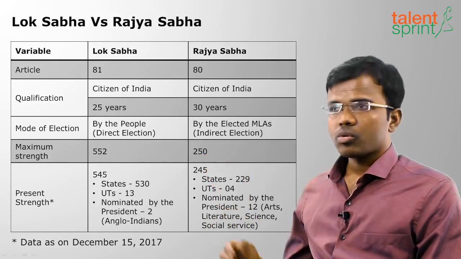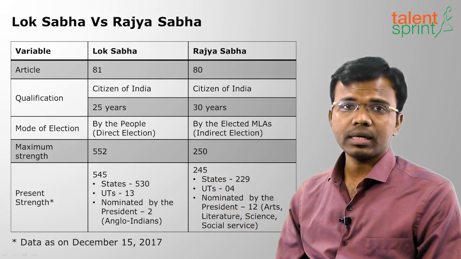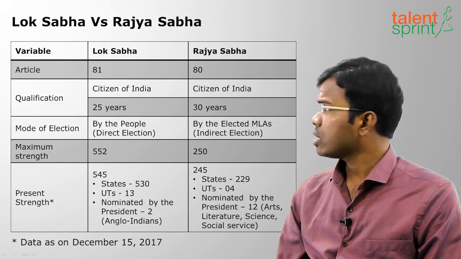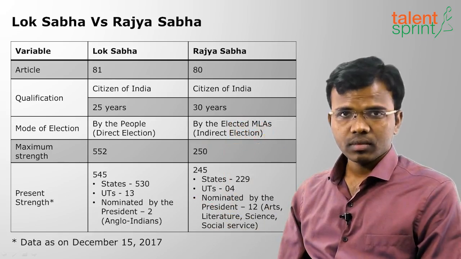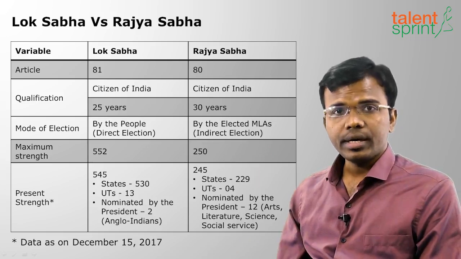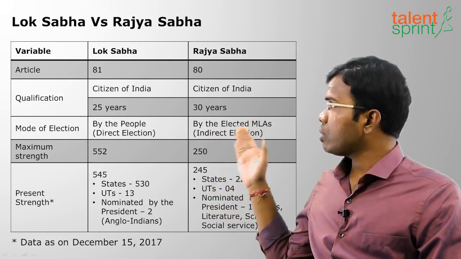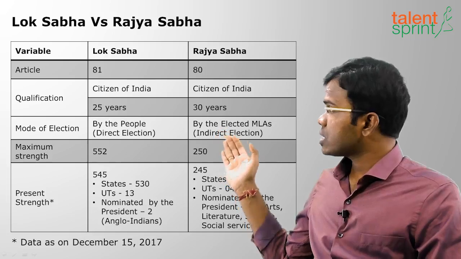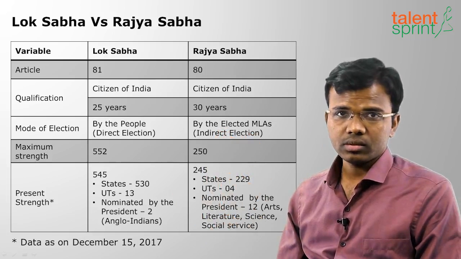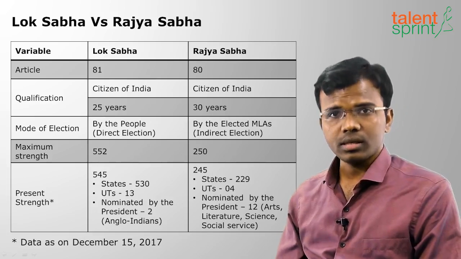What do you mean by Lok Sabha? It is elected directly by the people. The members of Lok Sabha are directly elected by the people, and Rajya Sabha members are indirectly elected. First we shall compare the article. For Lok Sabha the article is article number 81, and for Rajya Sabha the article is 80. Coming to the qualification: citizen of India in both cases, but the person must complete 25 years for Lok Sabha. For Rajya Sabha it is 30 years. This is the difference between Lok Sabha and Rajya Sabha in terms of qualification to contest.